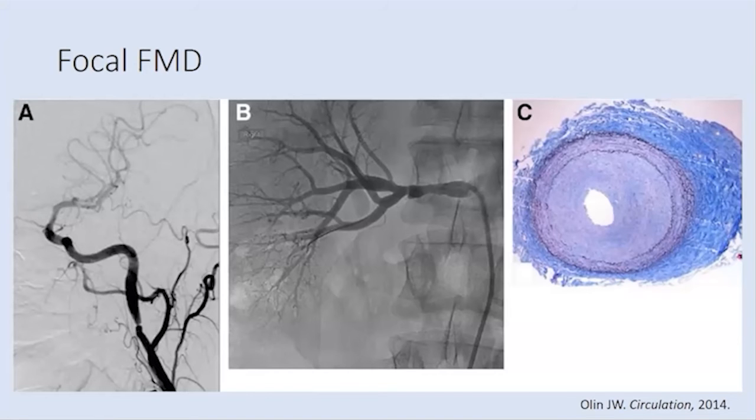And then focal fibromuscular dysplasia, you can see that there are these more finite regions right here, small areas. And this can sometimes be thought to be related to other things like atherosclerosis, but you can see that it's coming up a little bit beyond the branch vessels. And then also here in the renal artery. And this is that intimal hyperplasia, so the inside of the artery that's getting bigger and bigger.